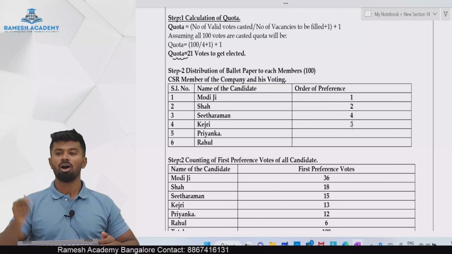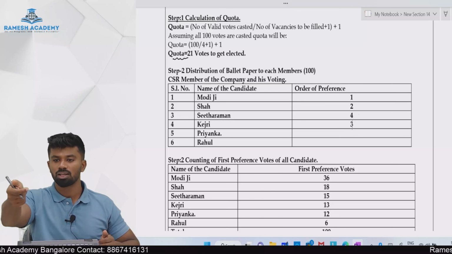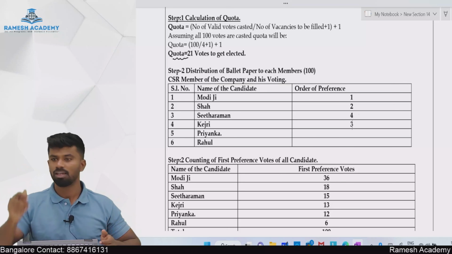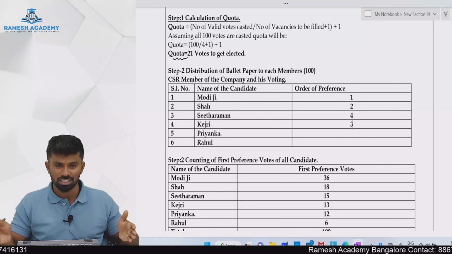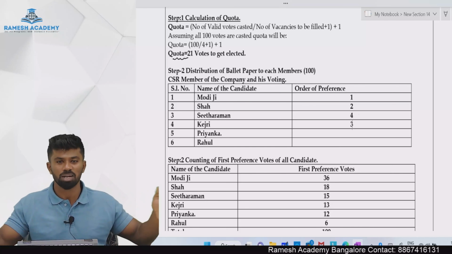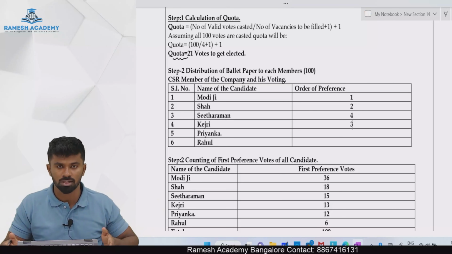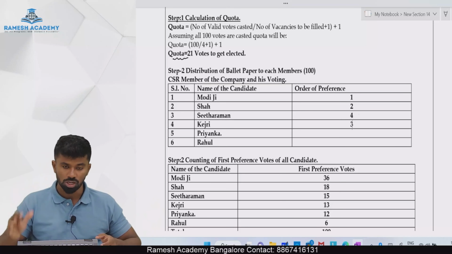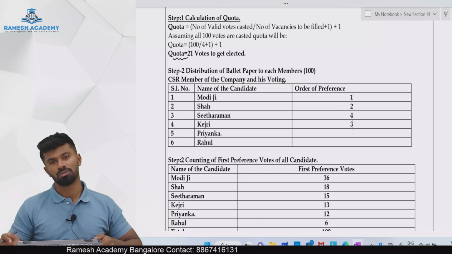Okay. So now all the 100 members will cast their vote. Once the voting is done, we will collect their ballot papers, and these ballot papers will be segregated and kept in separate boxes of the candidates. So let's say we will keep 6 baskets: Modi ji, then Shah, Sitaraman, Kejri, Priyanka and Rahul.